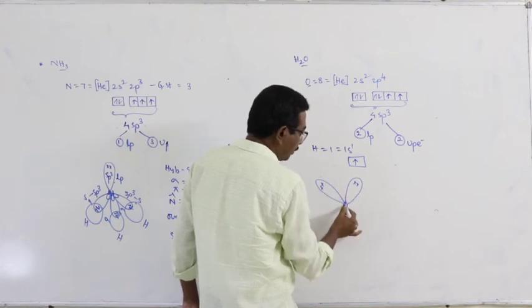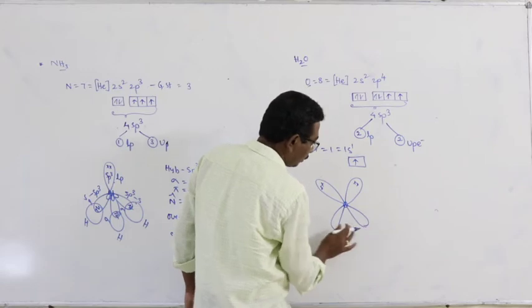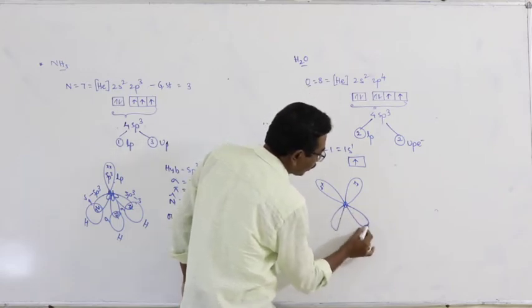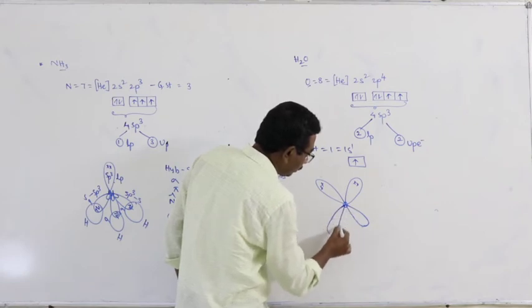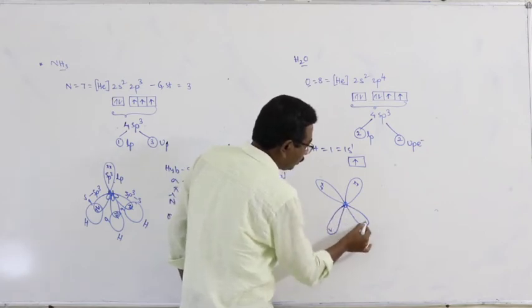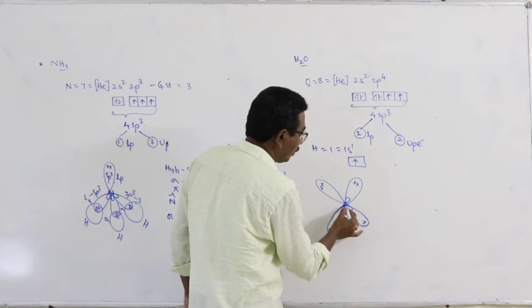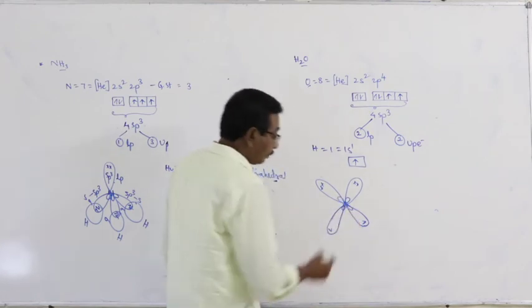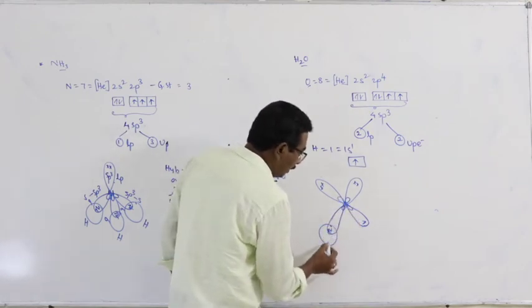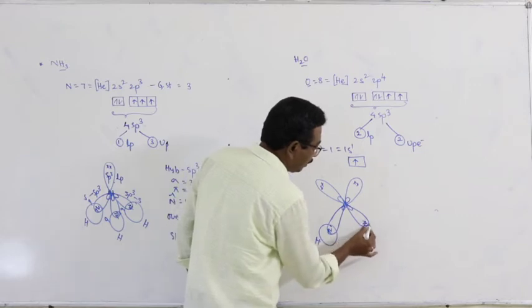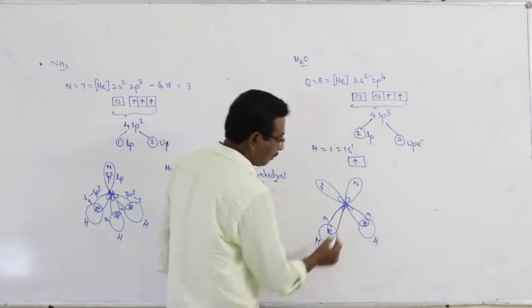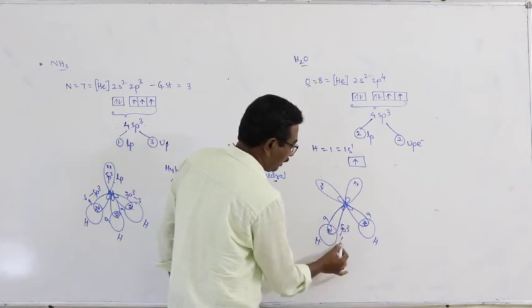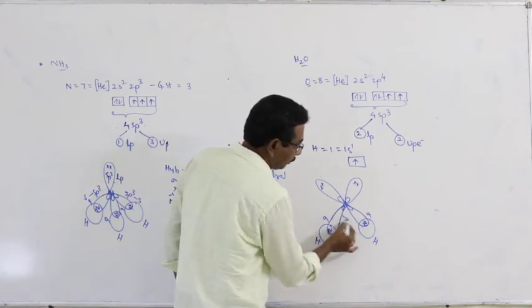These are lone pairs. This is sp3-s overlapping.